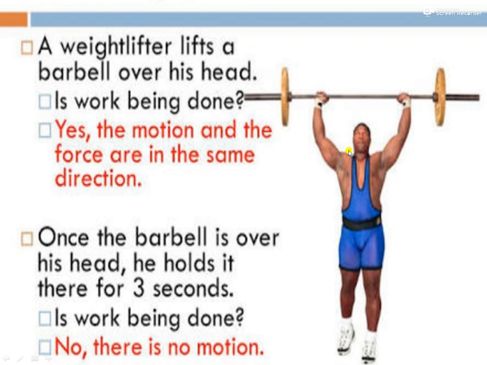Now if at this position we have to calculate the work done, the work done is 0, students. Why? Because there is no motion at this point. So here there is no work done. So at every stage we can find out whether work is done or not by only finding out whether force is applied and that force is causing any motion or not.